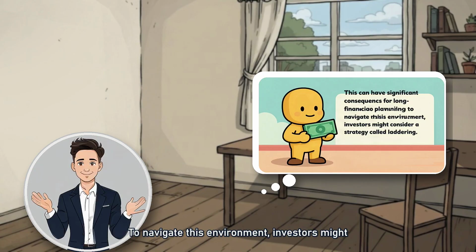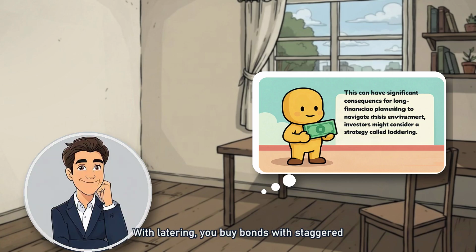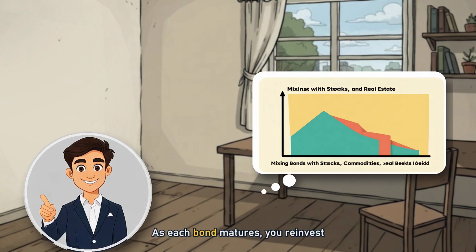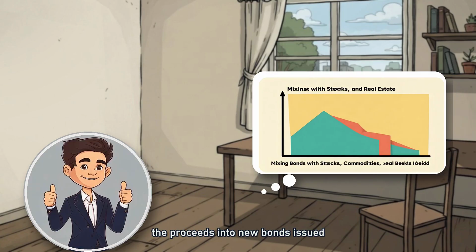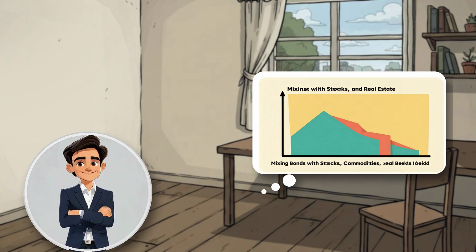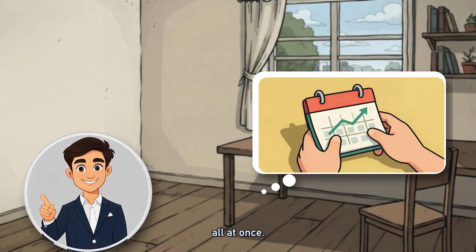To navigate this environment, investors might consider a strategy called laddering. With laddering, you buy bonds with staggered maturity dates, some short-term and some longer-term. As each bond matures, you reinvest the proceeds into new bonds issued at current yields, thereby gradually extending your portfolio's duration to take advantage of rising interest rates without selling off existing holdings all at once.